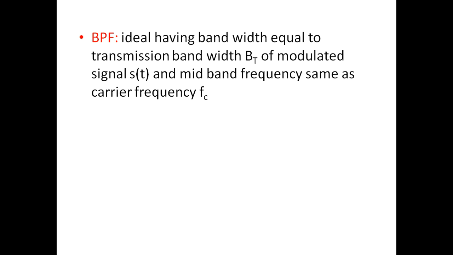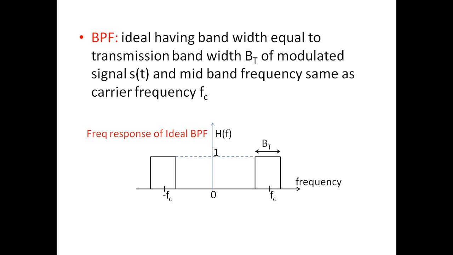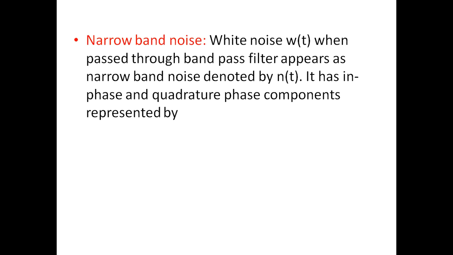Bandpass filter. The bandpass filter is assumed to be ideal, having a bandwidth equal to the transmission bandwidth of the modulated signal and has a midband frequency same as that of the carrier frequency Fc of the modulated signal. Plot shows the frequency response of the ideal bandpass filter. It has a center frequency Fc and having a bandwidth equal to Bt. This bandwidth Bt is equal to 2W if it is AM or DSBSC and it is equal to W if it is SSB.